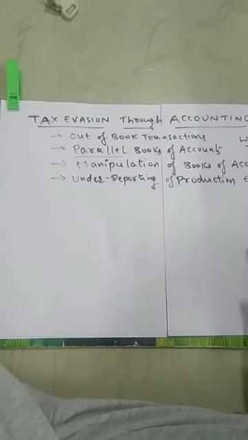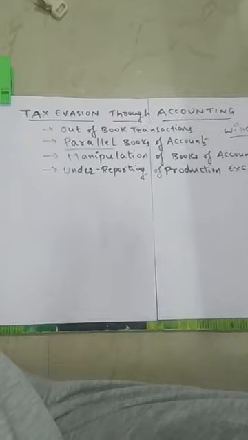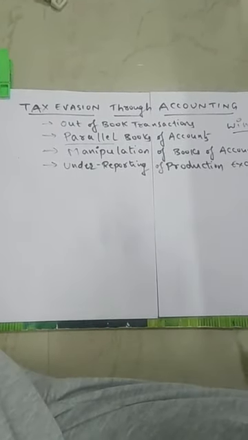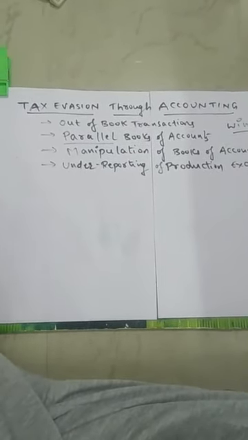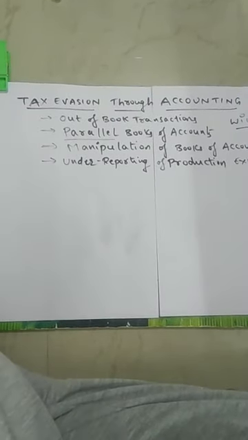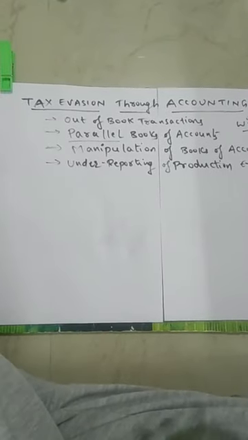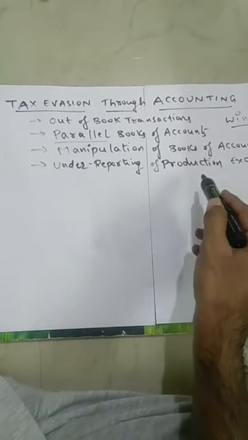For example, the excise duty is 10%. On 1 crore rupees, 10% excise duty means 10 lakh rupees to be paid. But they are showing their production is only 70 lakh rupees, so they are going to pay 7 lakh rupees excise duty. Actual excise duty to be paid is 10 lakhs, but what they are actually paying is 7 lakhs. So they are escaping the payment of 3 lakh rupees. This is tax evasion. How it is done: they are under reporting their production figures.